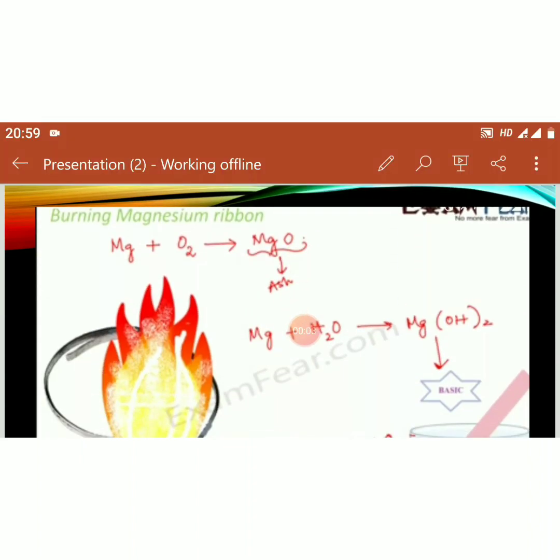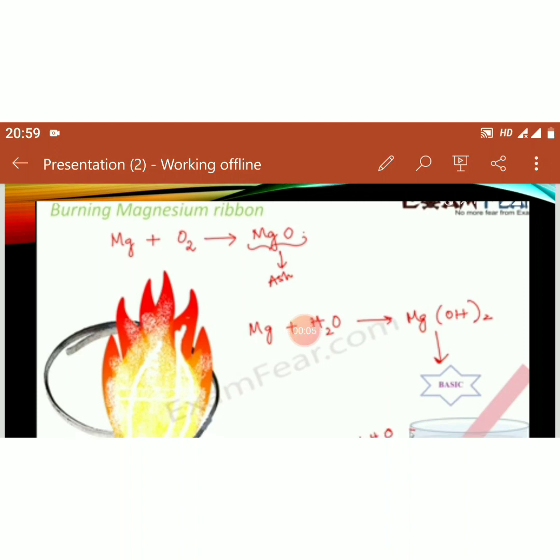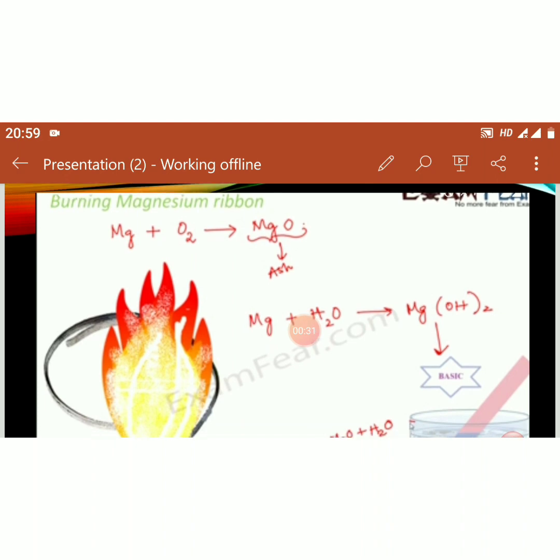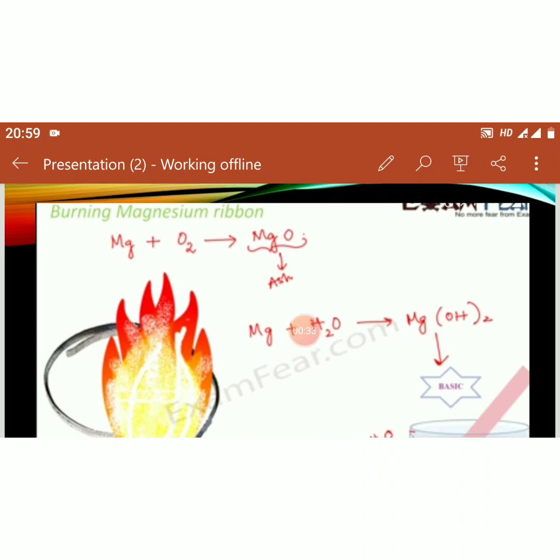So let's take another example, that is burning of magnesium ribbon. Have you ever seen a magnesium ribbon? It is a rope kind of thing which is silvery in color. See the picture. It is given in the picture. It is silvery in color and it burns with a brilliant white flame. If you burn it, it becomes ash. When the entire ribbon is burnt, then what is left behind? Only ash.